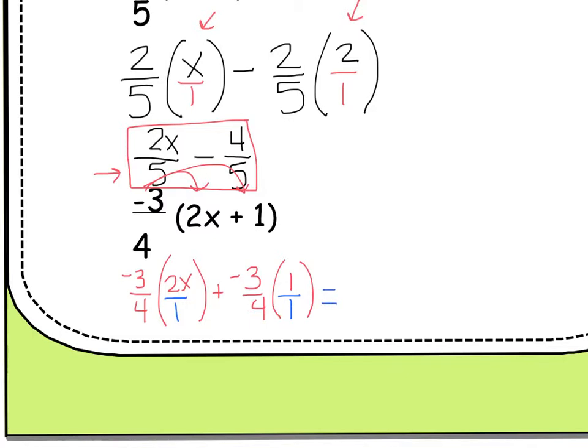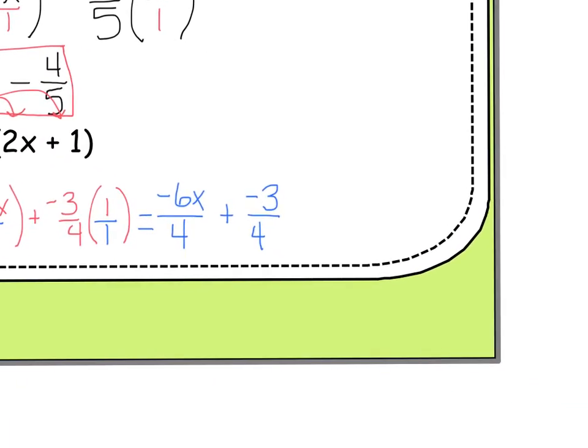So negative 3 times 2x is going to give me negative 6x over 4 times 1 gives me 4, plus negative 3 times 1 is negative 3 over 4 times 1 is 4. I would accept this for an answer, or if you acknowledged that this first fraction can be reduced by dividing the top and the bottom by 2, I would also accept negative 3x over 2 plus negative 3 over 4.